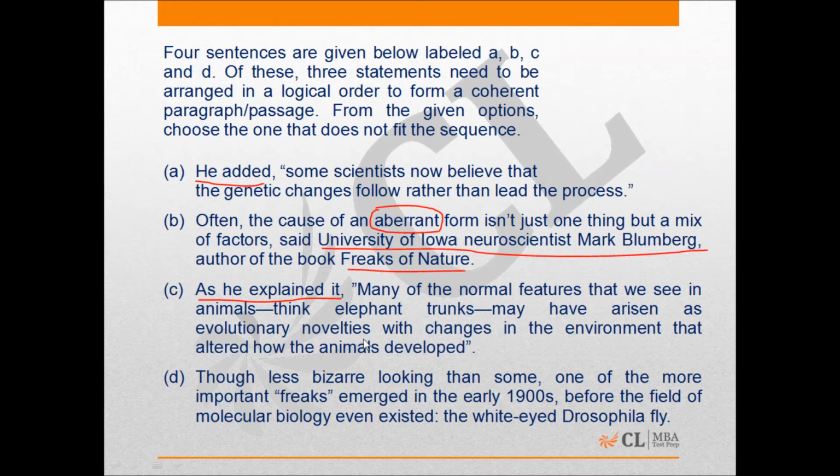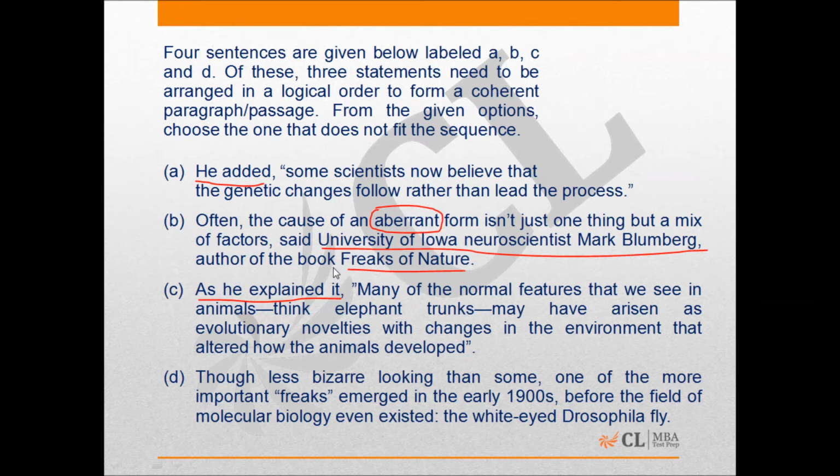Now, once you start to read B, we know that A cannot precede B, or come before B, because it is an addition. And if you connect C and A, it'll obviously be that he explained a certain statement first, and then he added on to it. So let's assume that we are starting with B, because B is the first statement that talks about aberrant forms, and how such strange forms in nature are not, as he says, just because of one thing, but because of a mixture of factors. That's what Mark Bloomberg says.